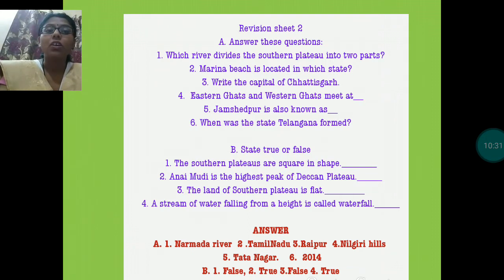The land of southern plateau is flat. It is plateau. Is it flat? No. The land of southern plateau is rocky. A stream of water falling from a height is called waterfall. Yes. A stream of water which falls from a height is known as waterfall, and Jog Falls is an example of such type of waterfall.